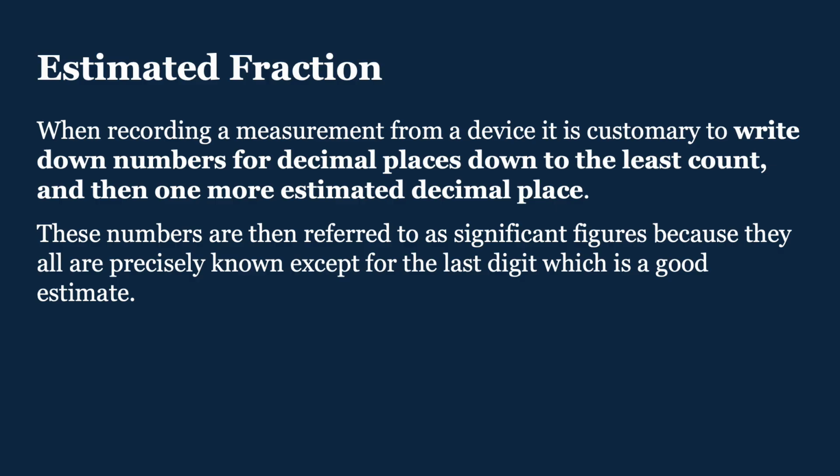So when making a measurement, it's customary to write down all the numbers for the decimal places down to the least count or the most precise measurement on the tool, and then estimate for the last one. These are then the significant figures because they are precisely known except for the last digit, which is a good estimate.